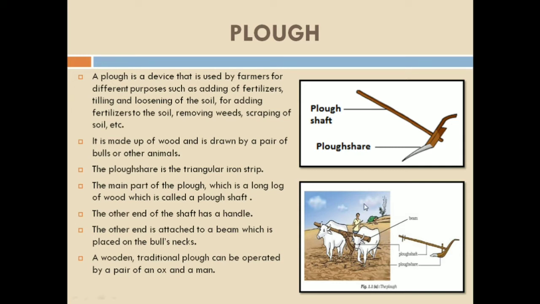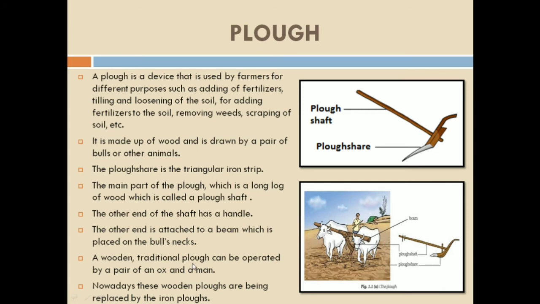Once again, try to observe in the picture: there is a plow, a pair of bulls and a man. So what it is saying is that a wooden, traditional plow is operated by a pair of oxen and a man. Nowadays, these wooden plows are being replaced by iron plows. These wooden plows are traditional, or old methods. Nowadays, the new plows are made of iron.